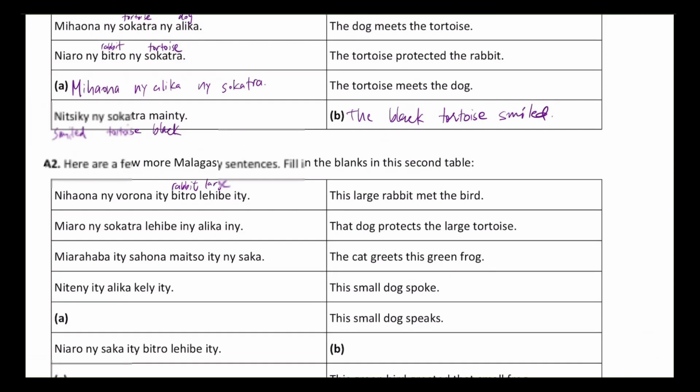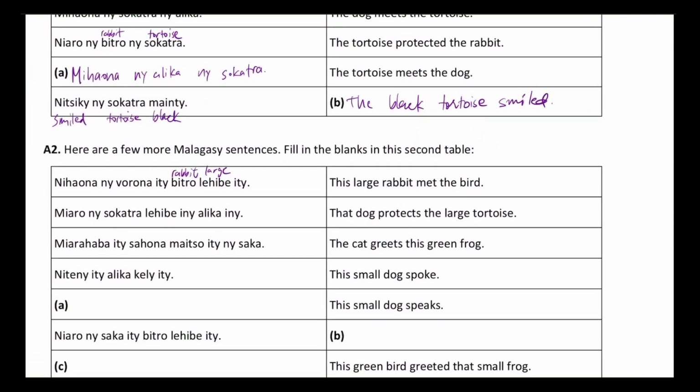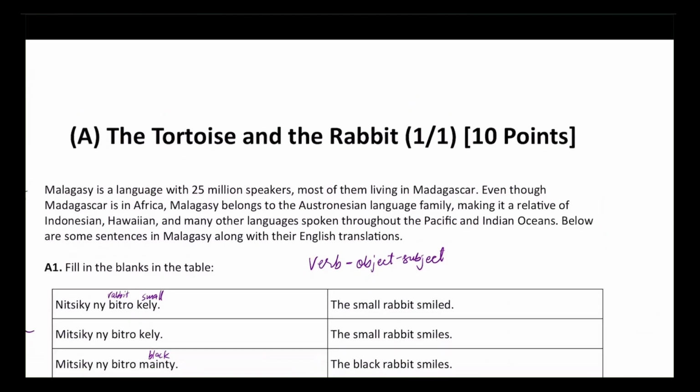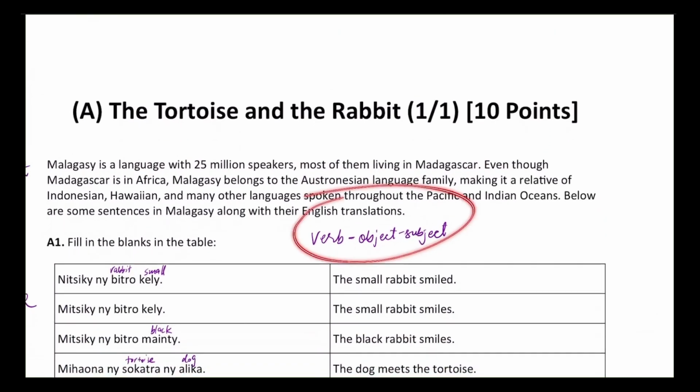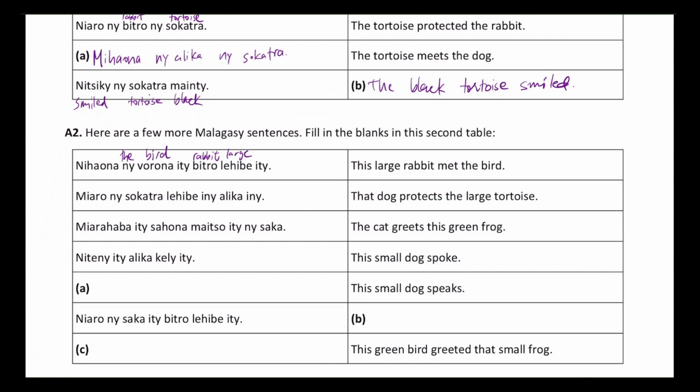We know the word for the from the previous examples is just ni, so that means ni means the, and vorona means bird, because bird is the object and the object comes first from our sentence structure over here. And which leaves us with two words in the sentence, iti and iti. So my guess at this point is that iti probably is supposed to precede as well as follow the noun that you're trying to describe as this.